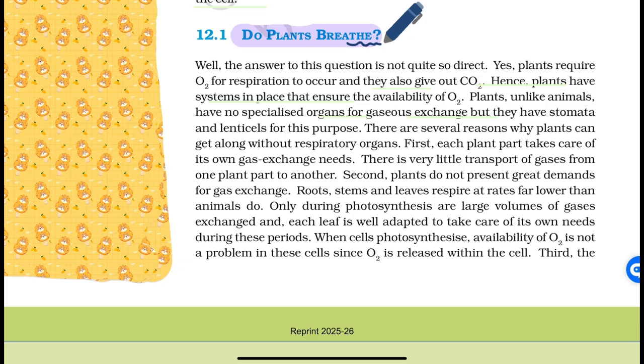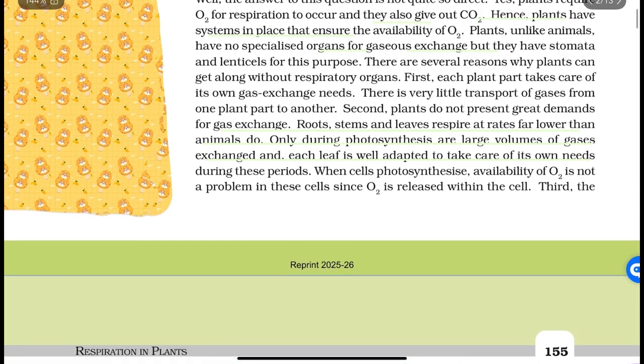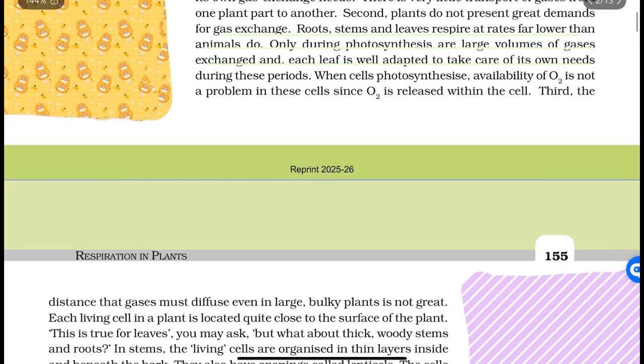First, each plant part takes care of its own gas exchange needs. There is very little transport of gases from one plant part to another. Second, plants do not present great demands for gas exchange. Root system and leaves respire at rates far lower than animals do. Only during photosynthesis are large volumes of gases exchanged, and each leaf is well adapted to take care of its own needs during these periods. When cells photosynthesize, the availability of O2 is not a problem in these cells, since O2 is released within the cell.